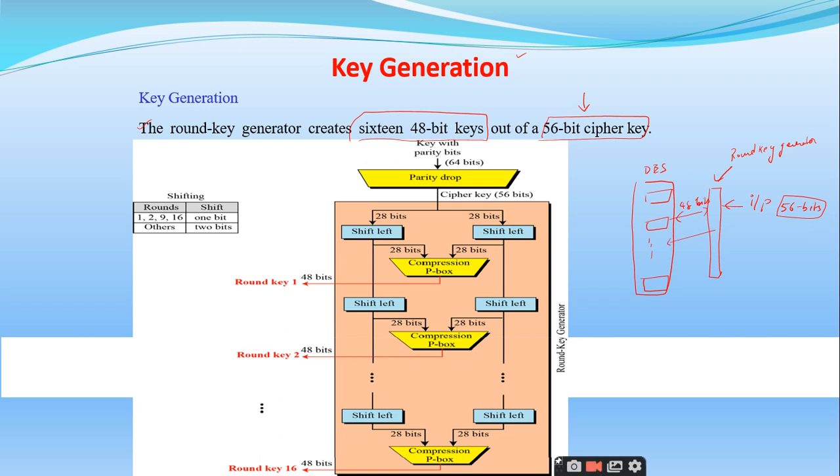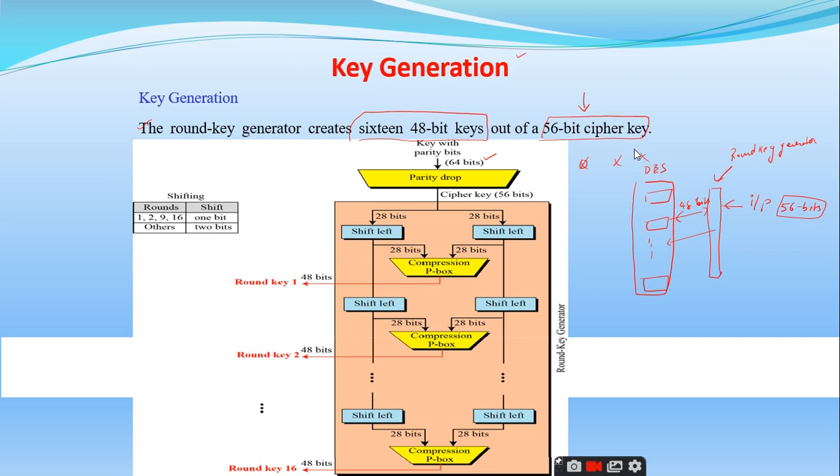We'll see how each and every 48-bit key is generated. So the actual size of the key is how many bits? It is 64 bits, right? And these 64 bits are passed through a parity drop table. I'll show you the table also. The parity drop is nothing but, as I told, that the least significant bit of each byte is simply ignored.